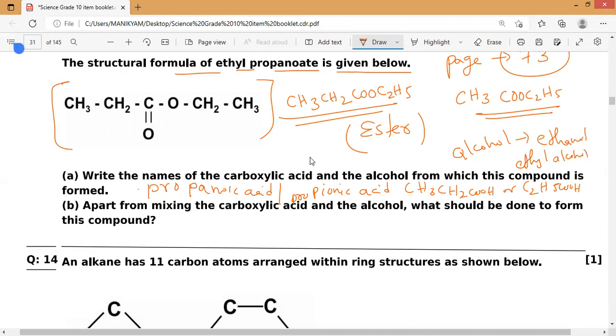As we all know, the formula is C2H5OH, ethanol. So if you have these, we'll get this product.